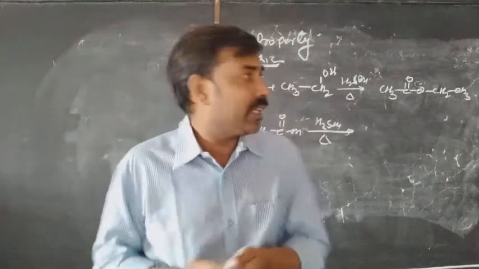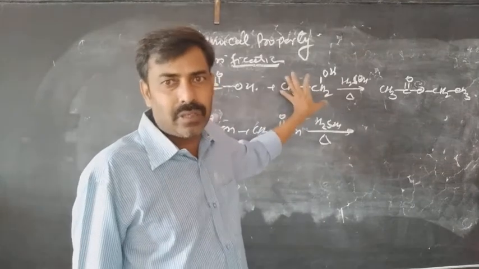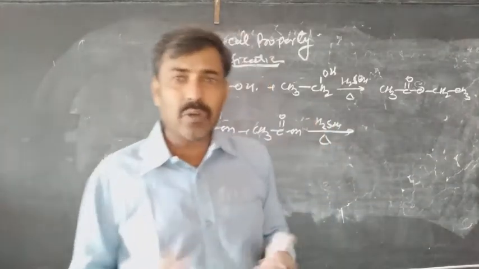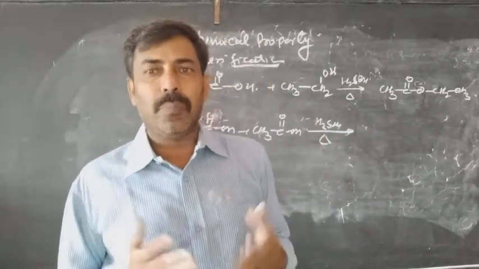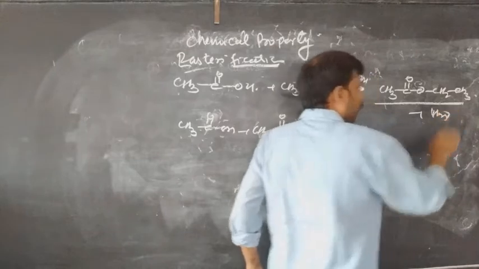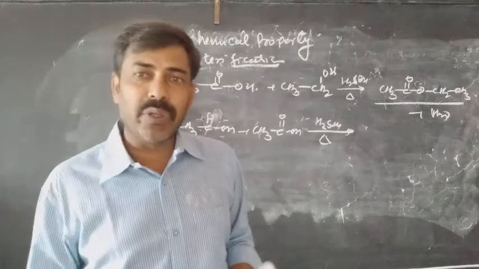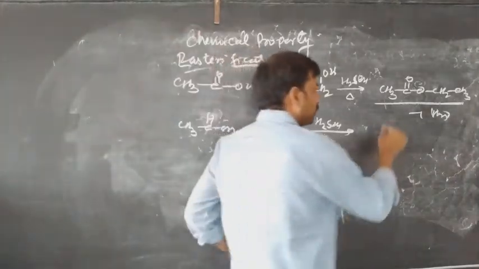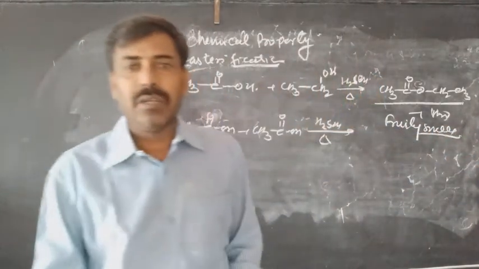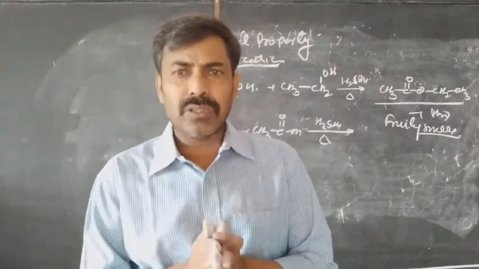When carboxylic acid, here ethanoic acid, is treated with an alcohol, here ethanol, a well-known alcohol, in the presence of sulfuric acid and heat, dehydration takes place. That means loss of water takes place, and because of this it forms an ester along with water. How will you identify whether the ester is formed or not? The ester has a very unique smell, called a fruity smell, and because of the fruity smell you can identify that the formation of ester has taken place. So this is the test for the presence of carboxylic acid.